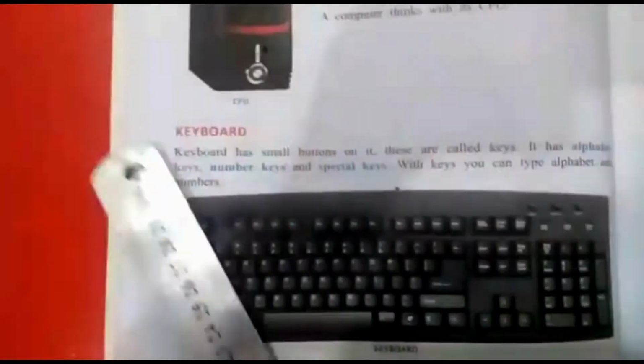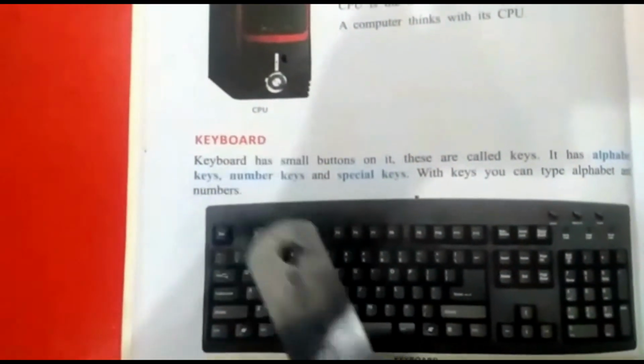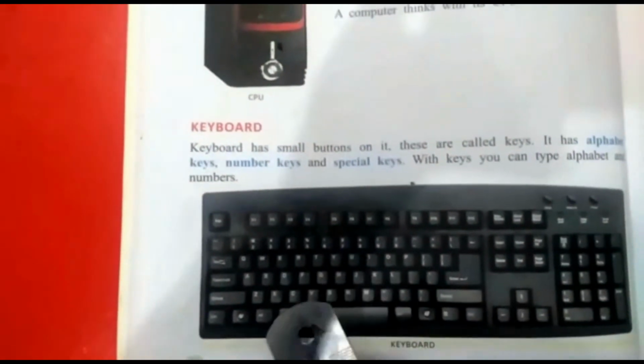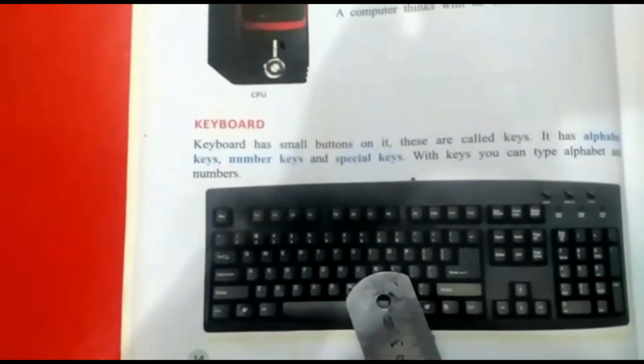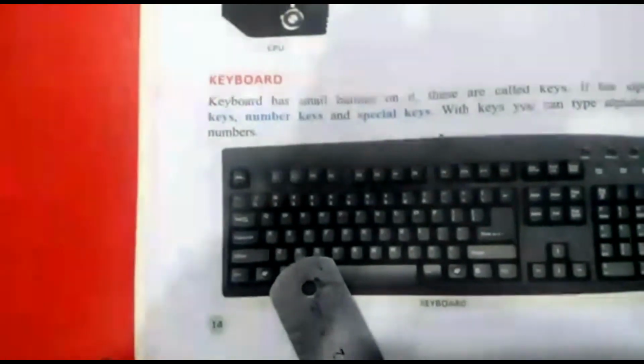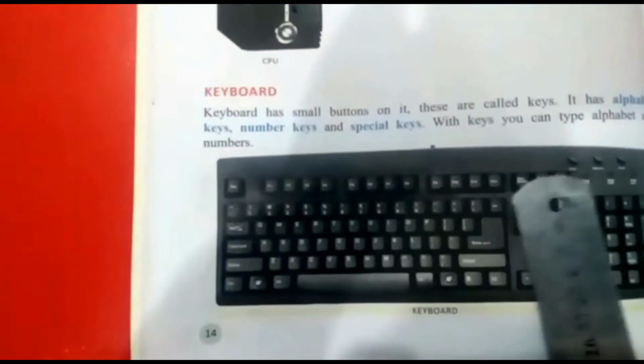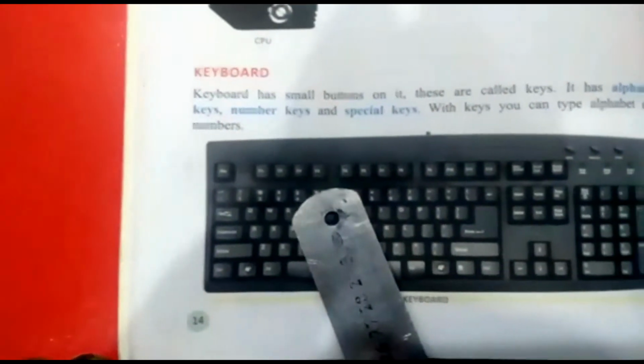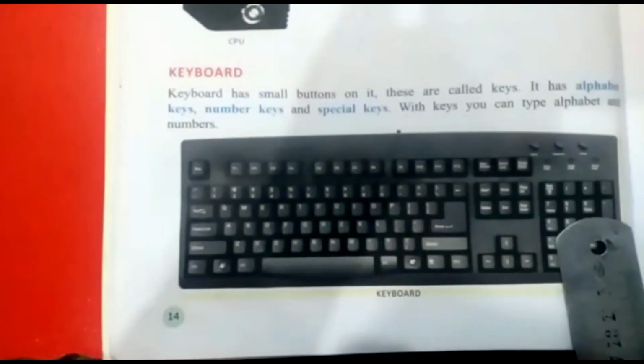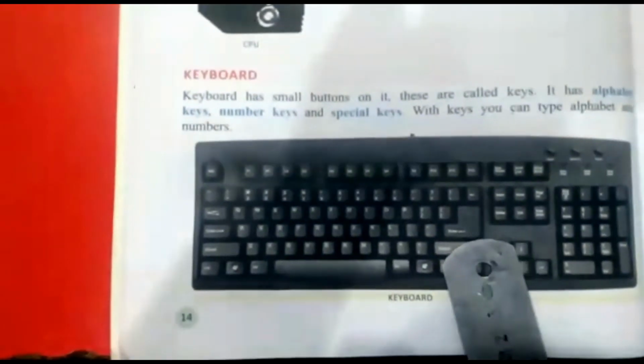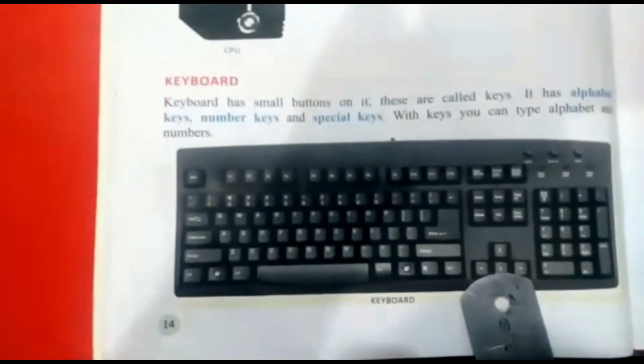Now come to the next point, keyboard. This is keyboard. You can see the keys on this keyboard. Here are alphabet keys. These are called function keys. These are number keys. These are also number keys. This is backspace key. This is enter key. This is shift key. And these are arrow keys.